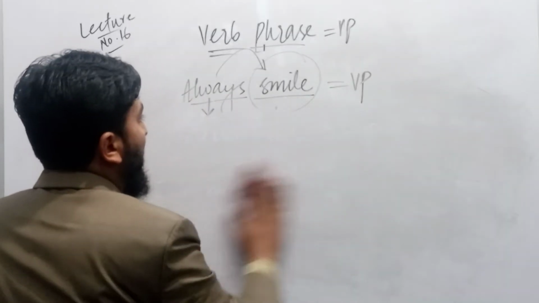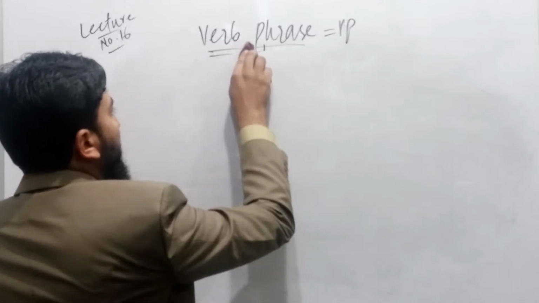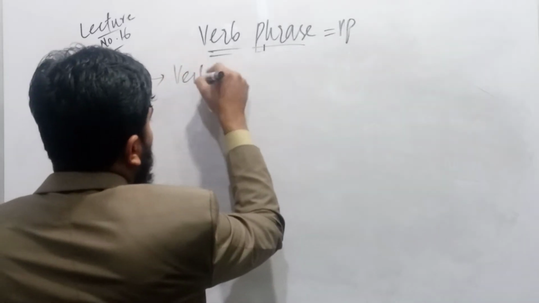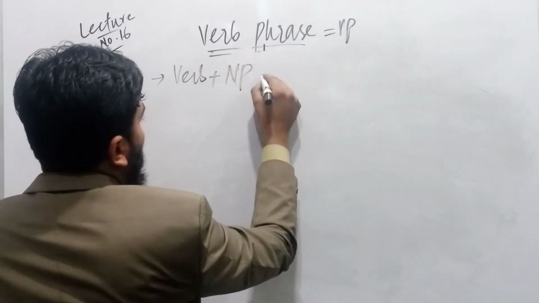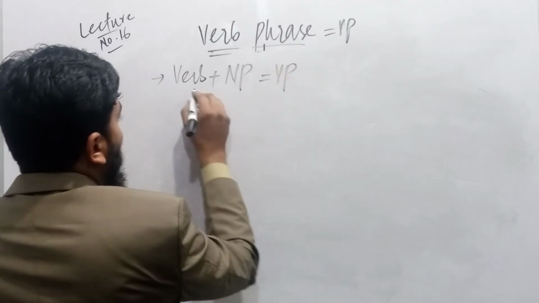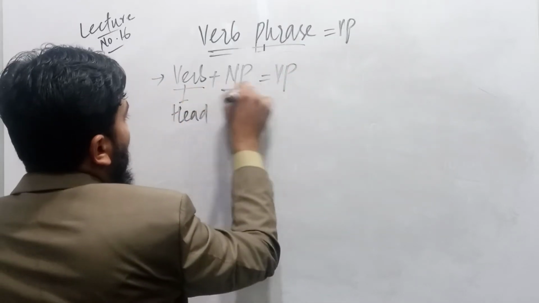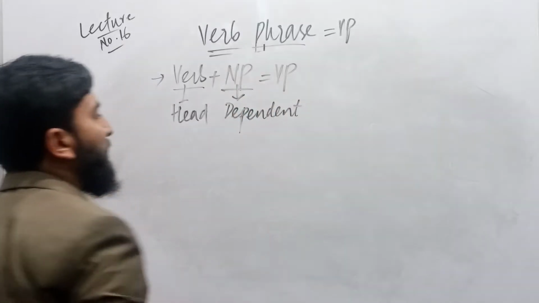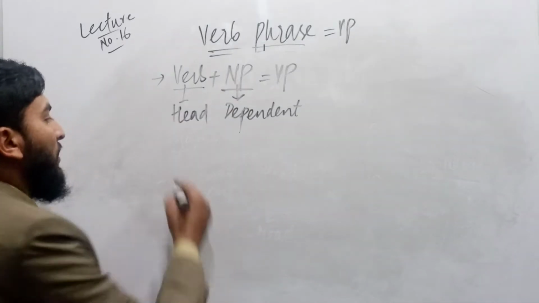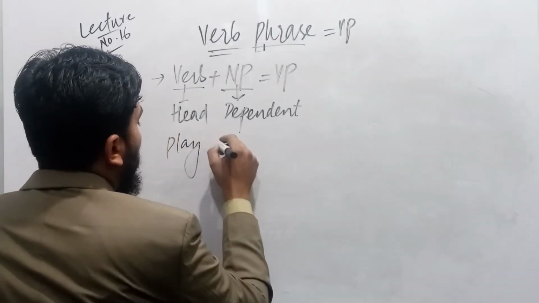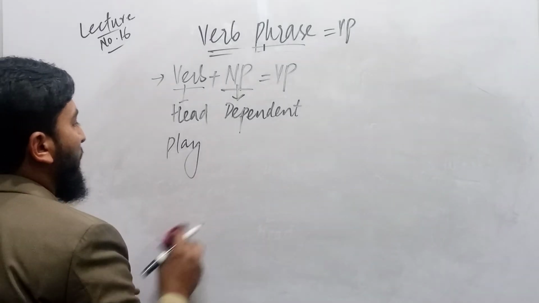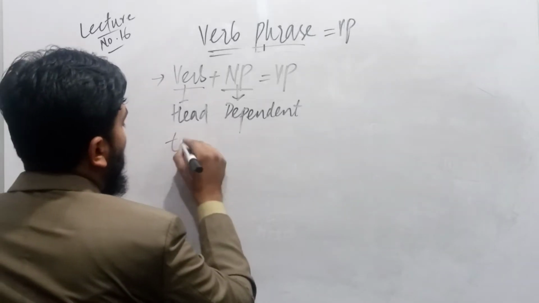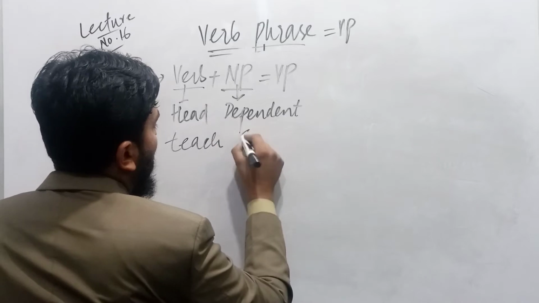Now let me say something about the third structure that a verb forms. We use verb plus a noun phrase, which is equal to verb phrase. Verb is head and noun phrase is dependent. So we use a noun phrase as dependent in a verb phrase. How? Let me write "teach English."